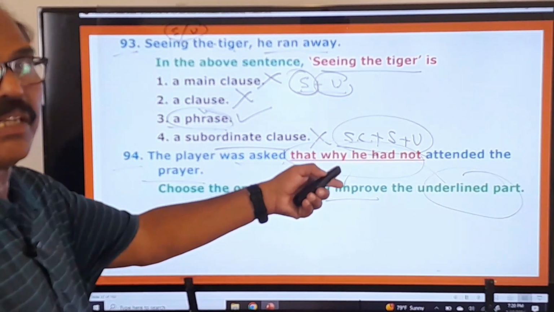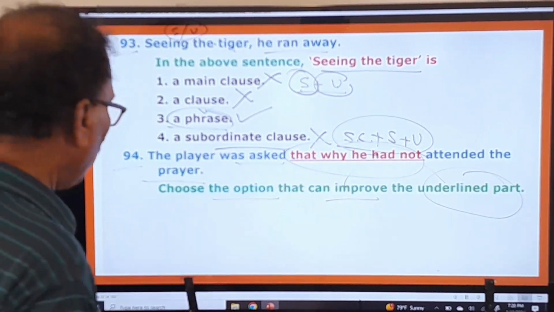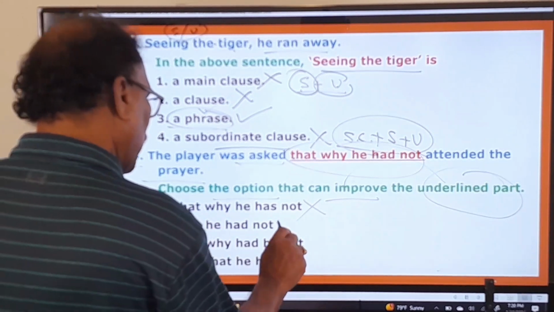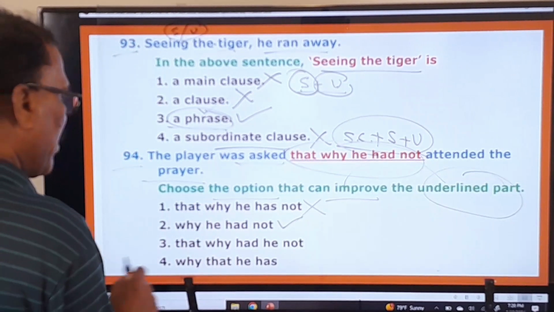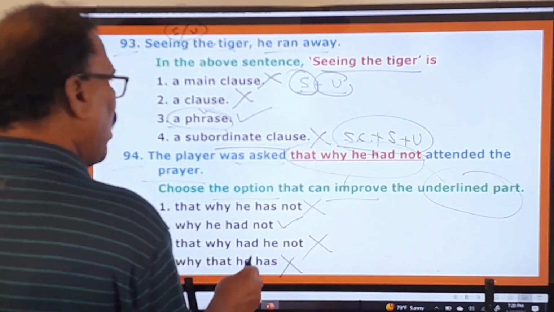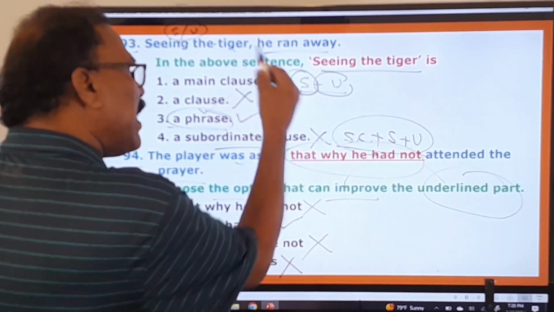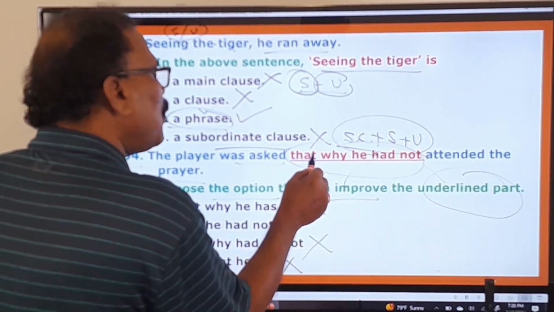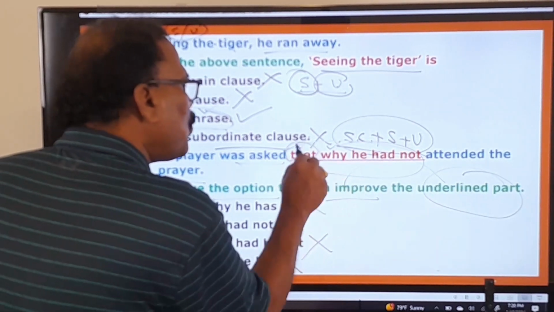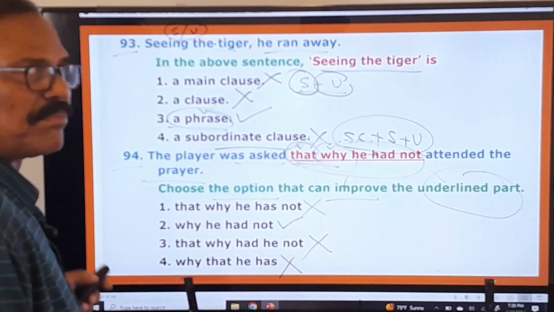This is grammatically incorrect. And what should we say then? That why he has not. Wrong. Why he had not. The second one is the right one. That why had he not? No. Why that he has? No. Because here, in the indirect speech, you cannot use both that and why, these two as connecting words.